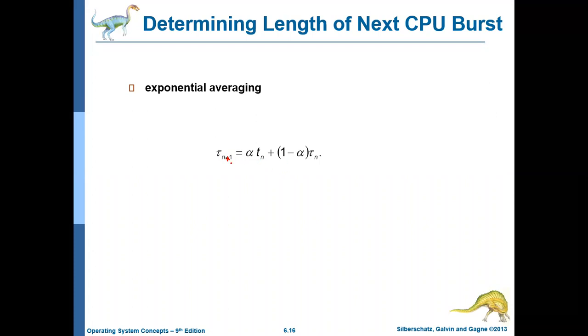So what are tau, T, all these things? Tn represents the CPU burst demanded by this process previously. When you executed previously, how much CPU burst it demanded during each time slot. That is what Tn is.